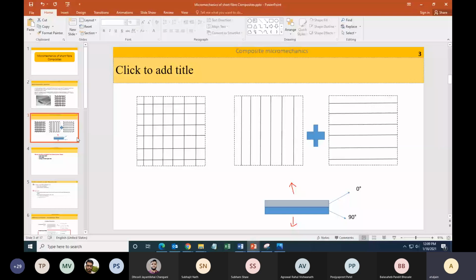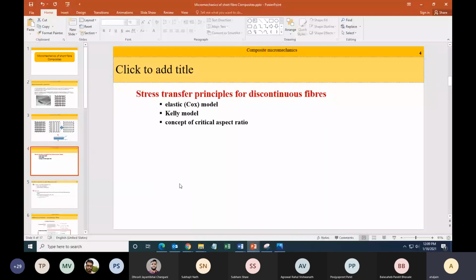Okay, so now let us go to our next topic, which is micromechanics of short fiber composite materials. When we say micromechanics of short fiber composite materials, we want to do the same thing. We want to find out the average property of the composite material and the strength of the composite material.